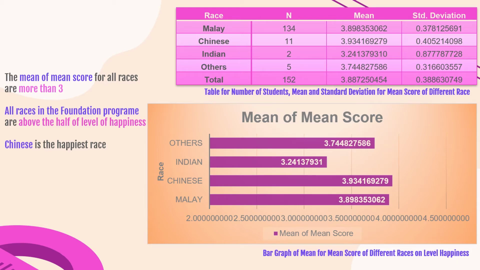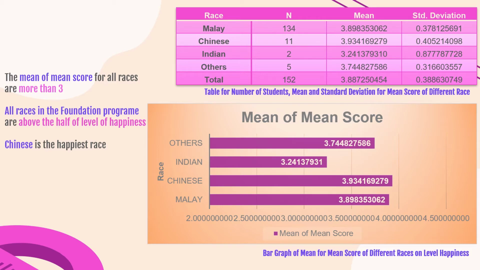However, from the bar graph, we can clearly see that Chinese are the happiest race by looking at their mean of mean score, followed by Malay, others, and Indian. Mean is chosen as the central tendency measurement because it considers all the data.